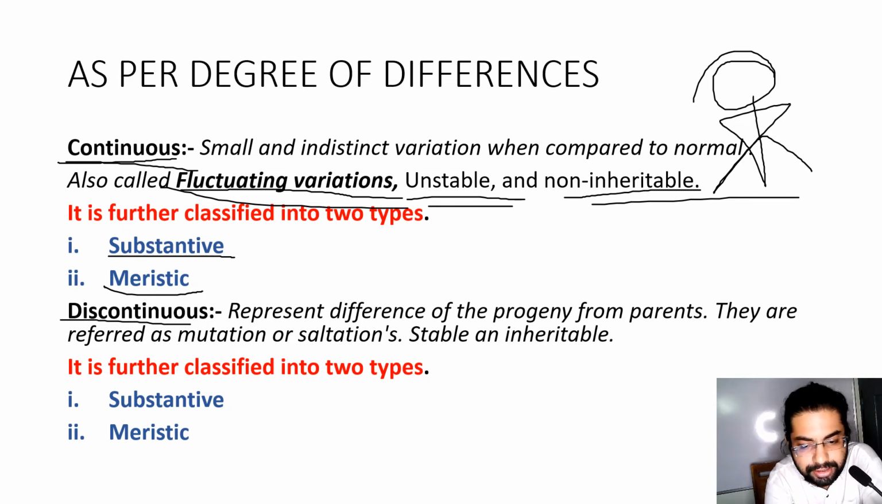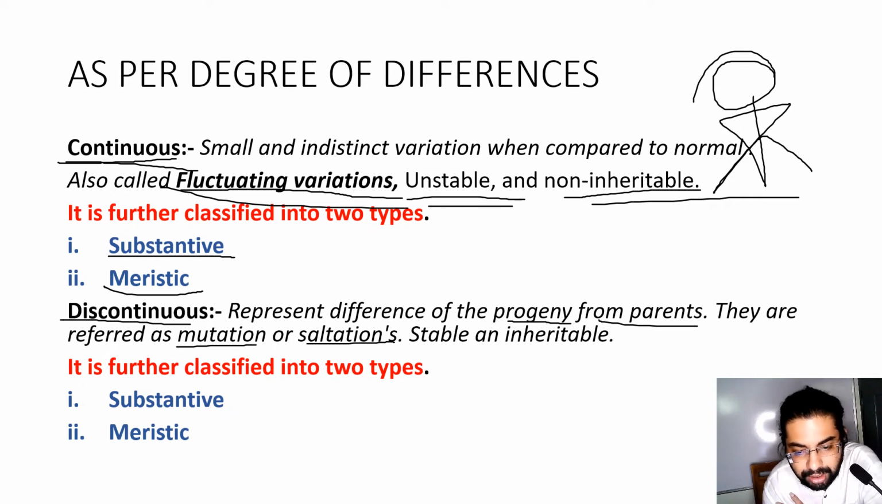Represent difference of the progeny from parents. They are referred to as mutations or saltations, stable and inheritable. So the progeny differ and show differences from the parents. They are referred to as mutations or saltations.